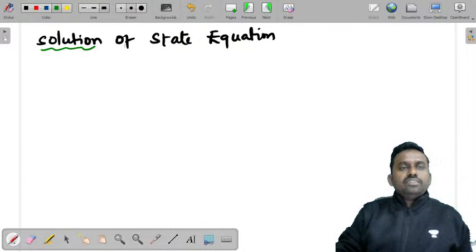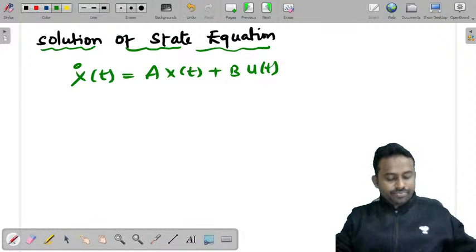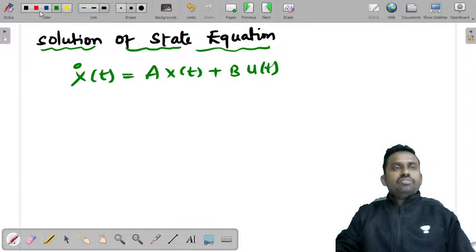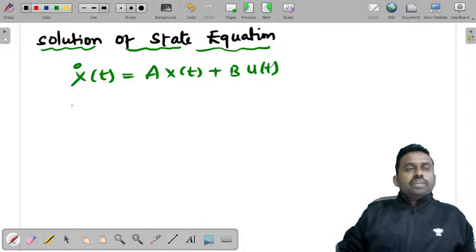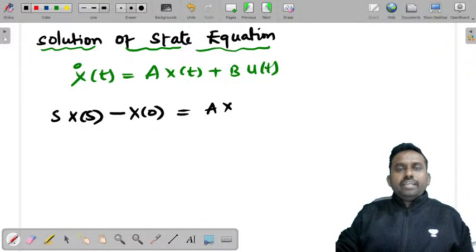If you find the solution of a state equation, x dash of t is equal to A into x of t plus B into u of t, time dependent, time varying. Now if you apply the differential equation or Laplace transform method, you can directly write it as s into X of s minus x of 0 is equal to A into X of s plus B into U of s.